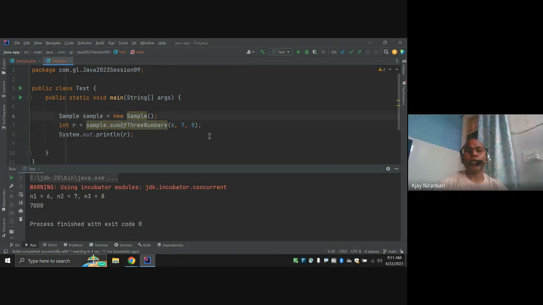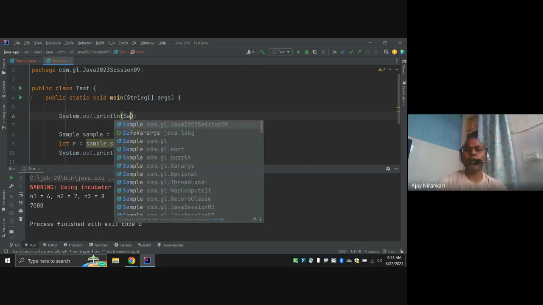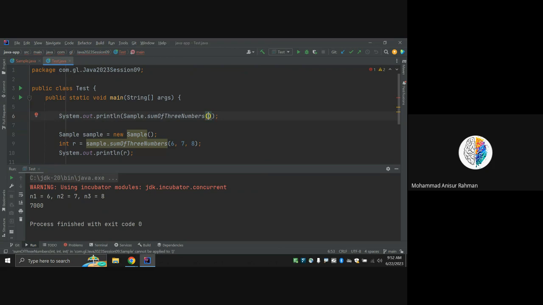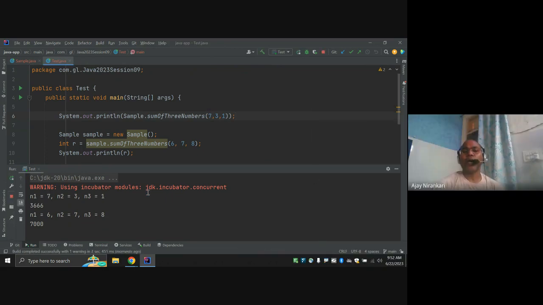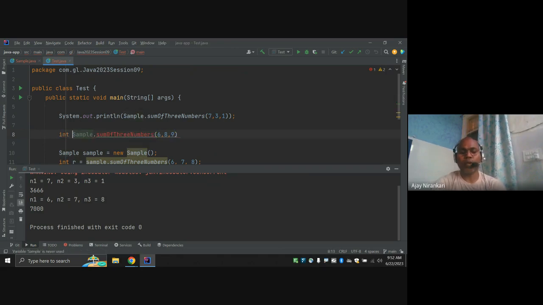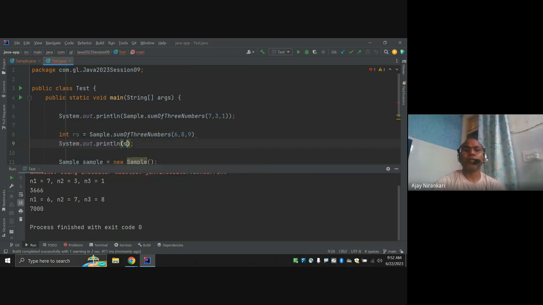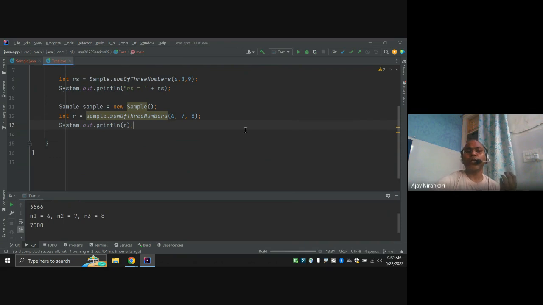Whenever your method is static, you can also directly say s out, Sample dot sum of three numbers, whatever three numbers like 7, 3, 1 you give me, and this gives me the result directly. Or you can say, I want one variable: Sample dot sum of three numbers 6, 8, 9, and take the result in a variable like rs, and then print rs.